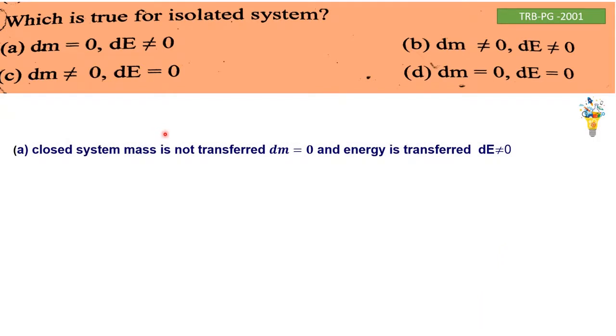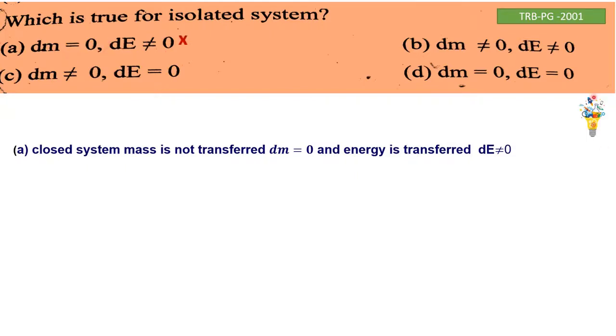In a closed system, the mass is not transferred, that is, dm is equal to 0, because the container is closed, so no matter is transferred to the surroundings. Only the energy is transferred through the wall of the container. So dE is not equal to 0. So in option A, dm is equal to 0, dE is not equal to 0. It is for the closed system.